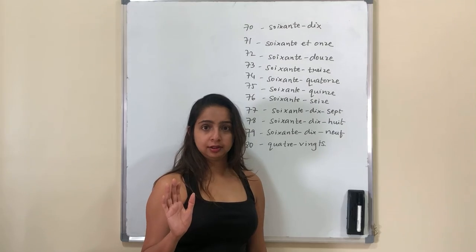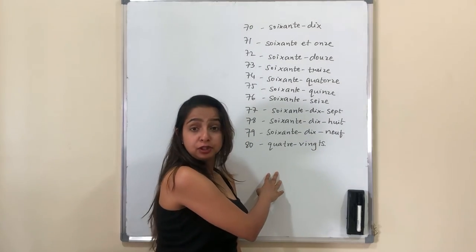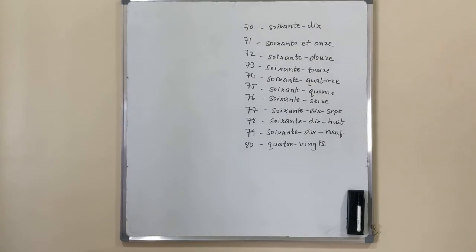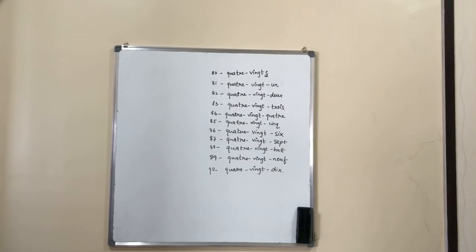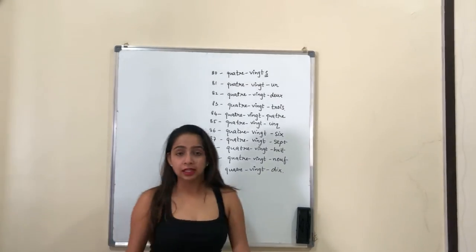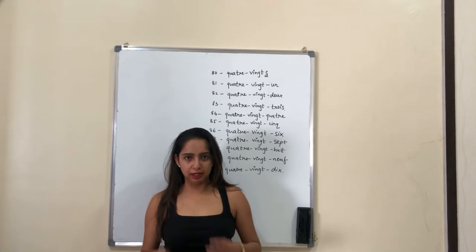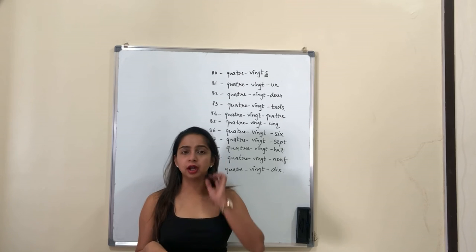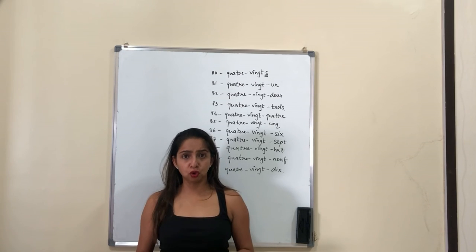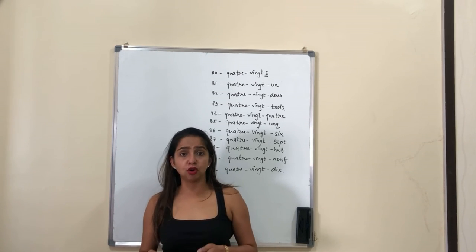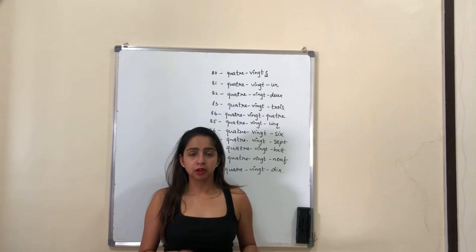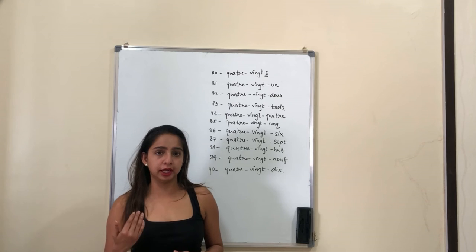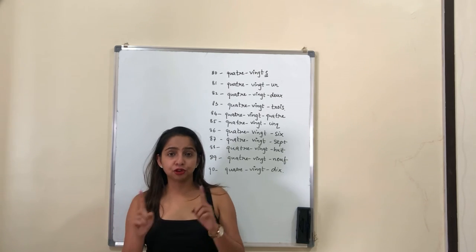80, quatre-vingts. I'll give you 5 minutes to read the table. The last that we learned was the number 80, which is quatre-vingts. So the 80 has an S to show that now we are doing 4 into 20. So that is 80. Now later when we start with 81, we say quatre-vingt-un.